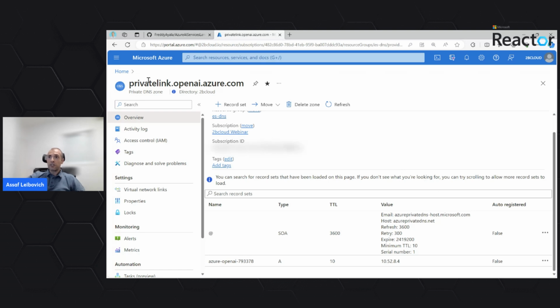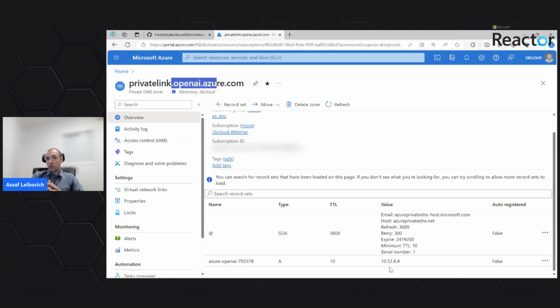What we can see here is that we are using a specific private DNS zone for an OpenAI service, and it uses an A record exposing the endpoint of our OpenAI service, which we saw configured earlier, and it represents the endpoint with an internal IP address, which is the internal representation of our OpenAI service.